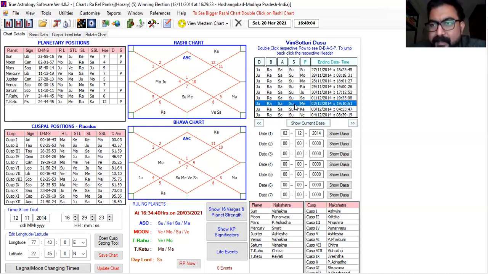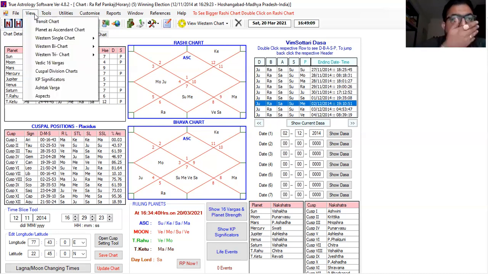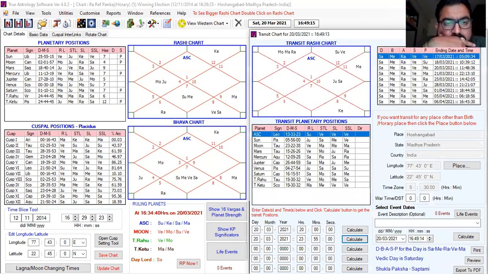And one more thing you have to check: the transit of that day also. Go to the transit chart, fill up the date here, 2nd of December 2014. The time will be 8 o'clock, when the election will start. Then 2/12/2014, write down 17 hours, when the election will be over. We will check the transit of the Moon.